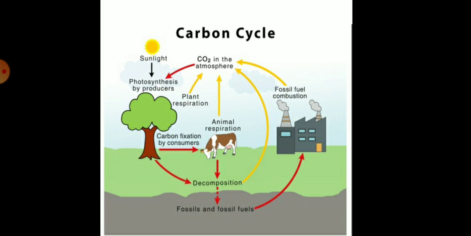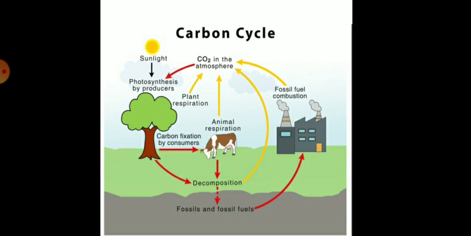So, children, today we are going to continue with the chapter Natural Resources. Children, in this chapter, we are going to study the biogeochemical cycle. The first biogeochemical cycle we are going to start is the carbon cycle.